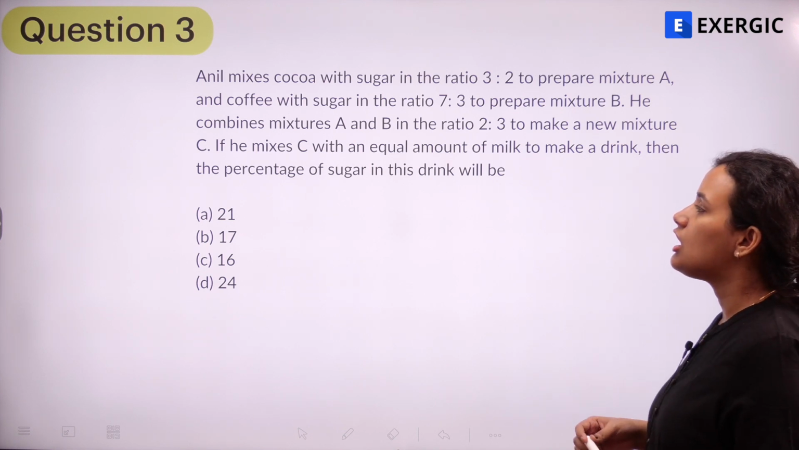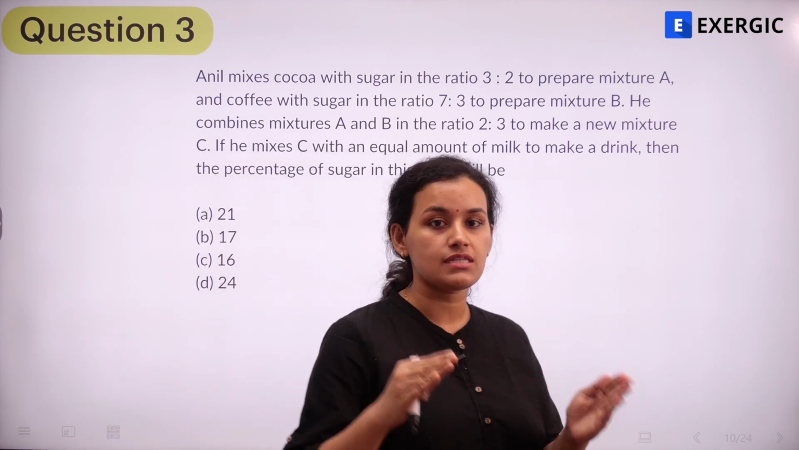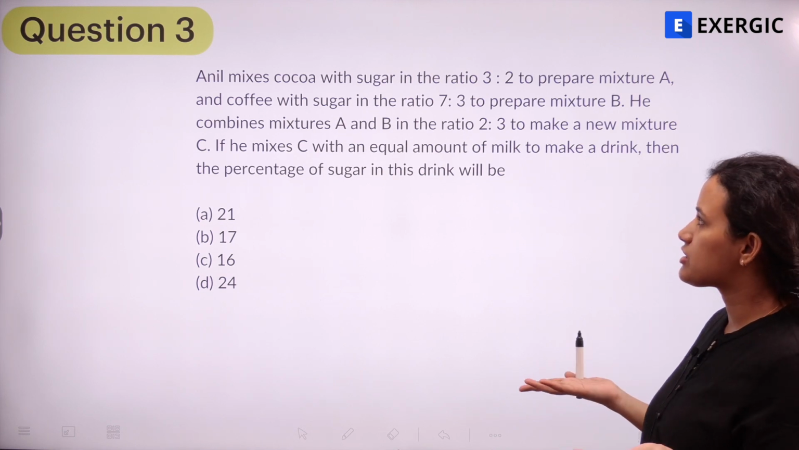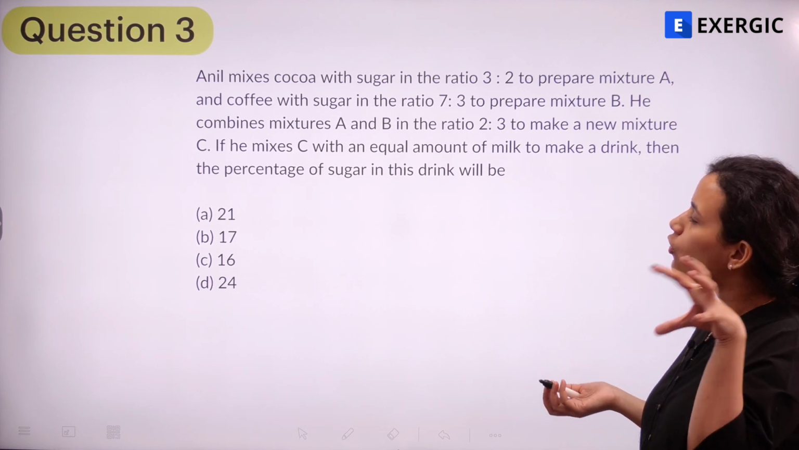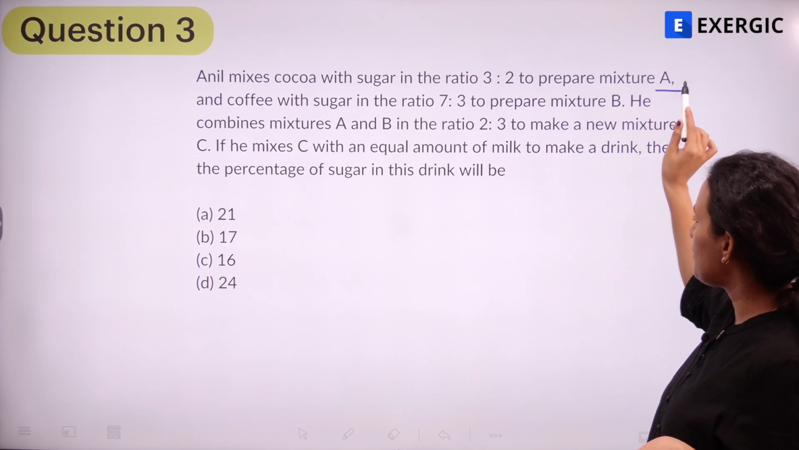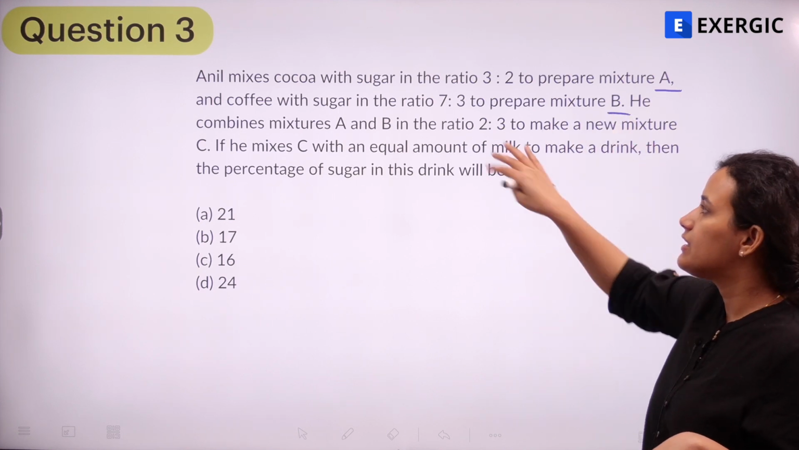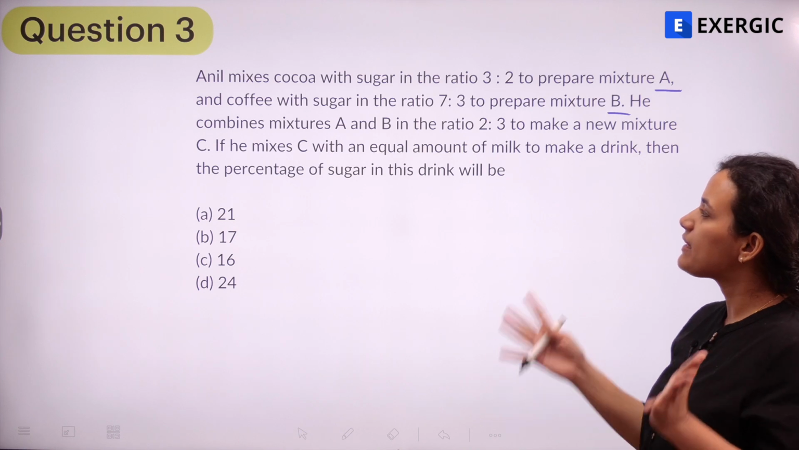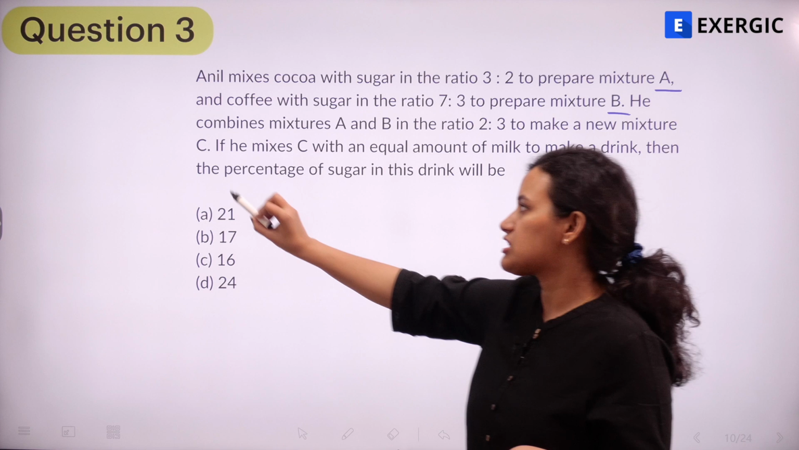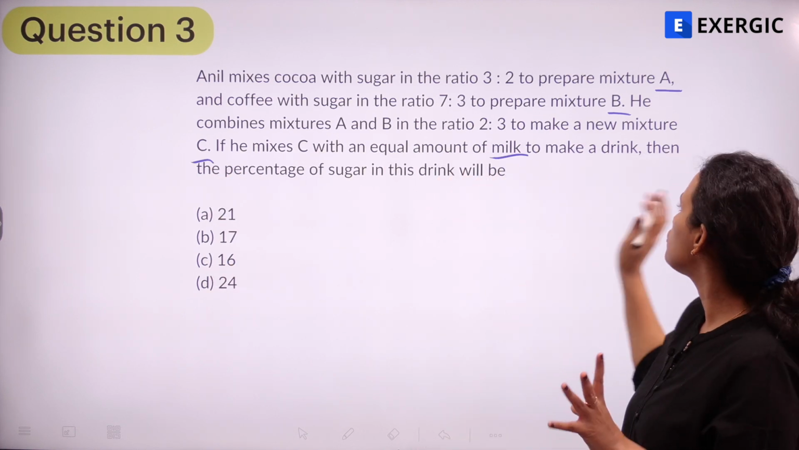Okay, so this is a little different from the standard mixture question because we have got 2-3 steps of mixing. So let's see what exactly Anil is doing. He has got two mixtures. One is a mixture of cocoa and sugar in the ratio 3:2, that is mixture A. And then he has another mixture B where you have coffee and sugar in the ratio 7:3. Then he mixes A and B in the ratio 2:3 to make a third mixture, that is C. And then again this C is mixed with pure milk in order to make a drink.